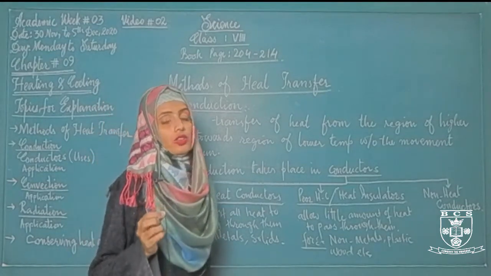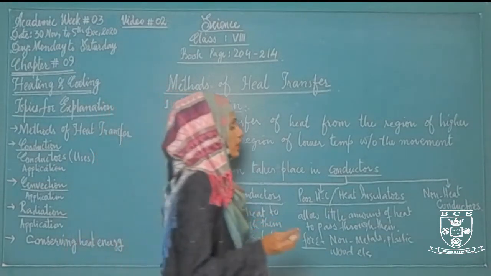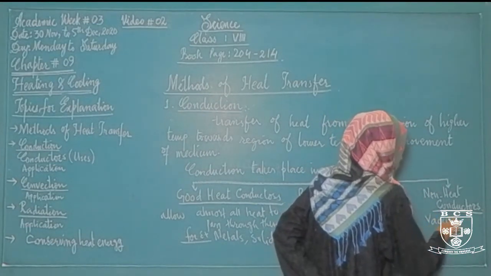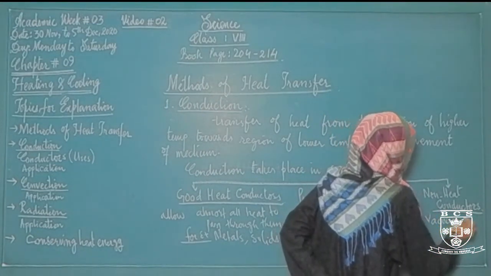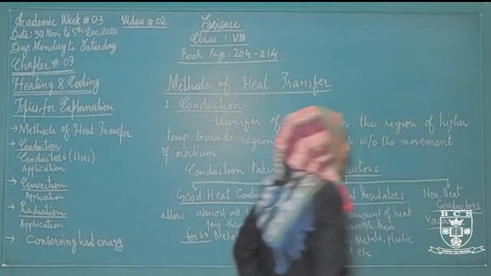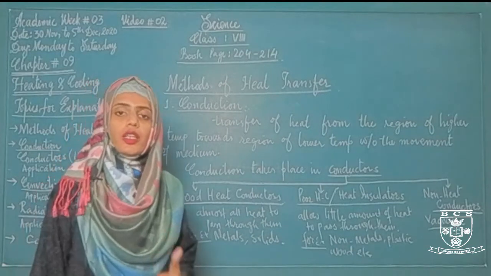Vacuums are those places which do not conduct heat, where there is no particle of solid, liquid or gas. So they are non-heat conductors.